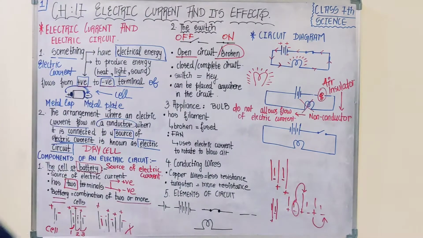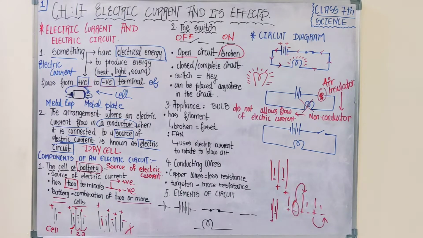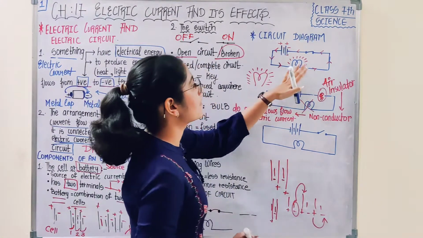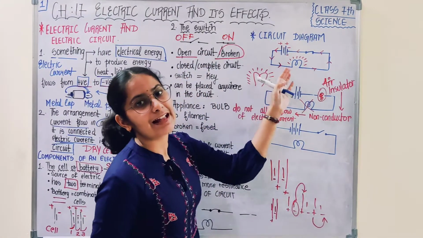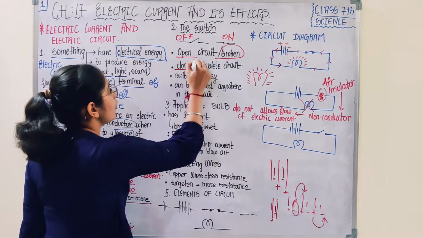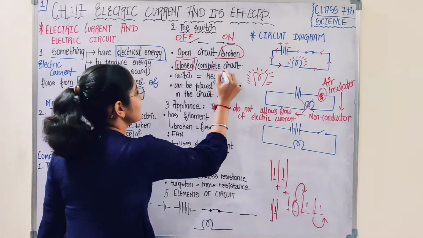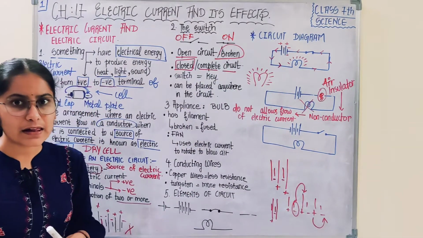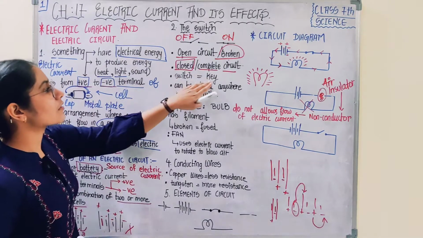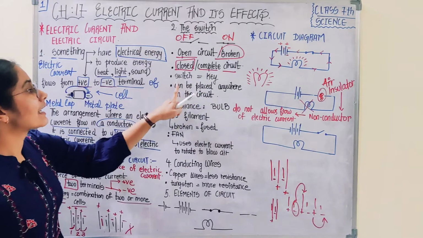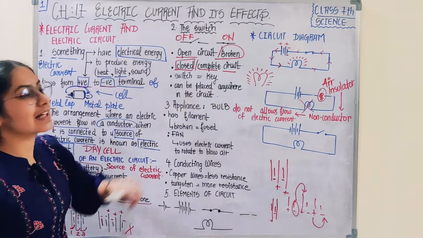Okay, so this kind of circuit, in which the current is flowing from the positive terminal to the negative terminal and making the electrical appliance work, is known as a closed or complete circuit. Clear? Much simple? Okay. Switch is also referred to as a key in the circuit. Next, it can be placed anywhere in the circuit.